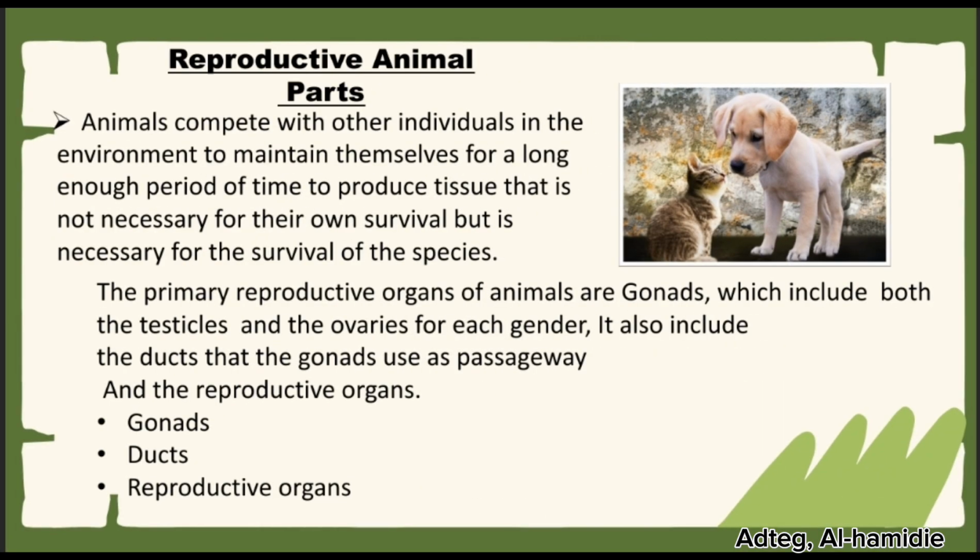Let's now move on to the reproductive animal parts. Animals compete with other individuals in the environment to maintain themselves for a long enough period of time to produce tissue that is not necessary for their own survival but is necessary for the survival of the species. The primary reproductive organs of animals are gonads, which include both the testicles and the ovaries for each gender. It also includes the ducts that the gonads use as passageway.